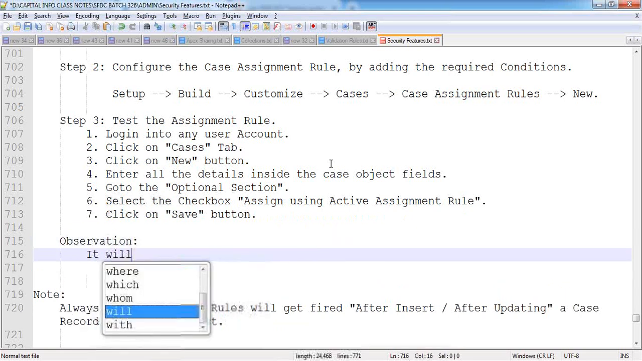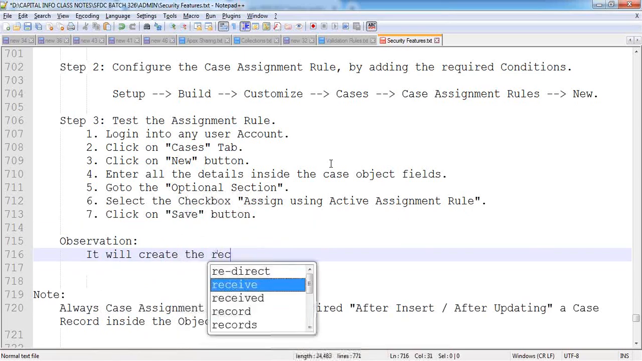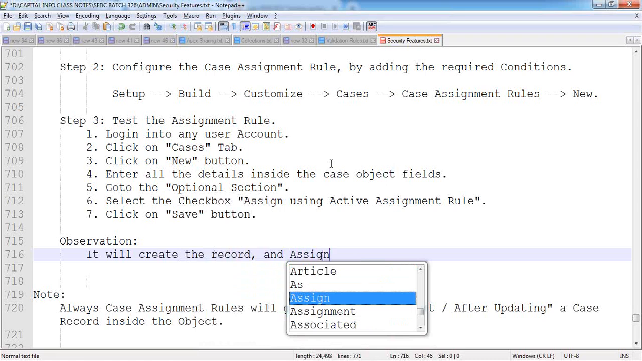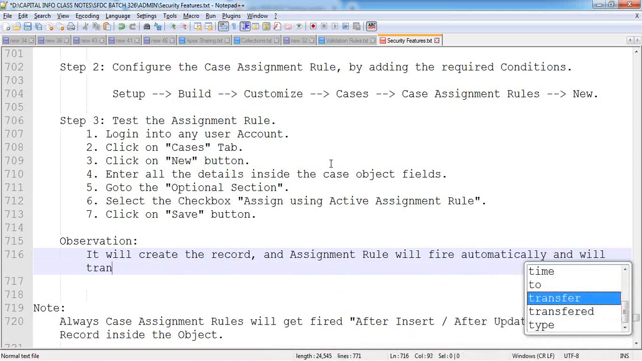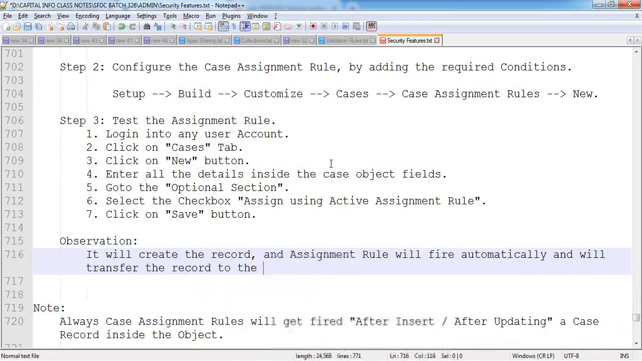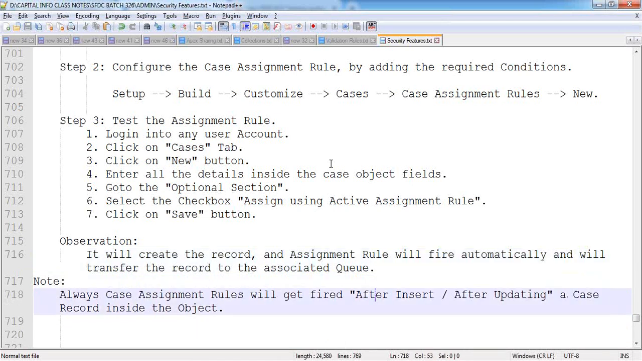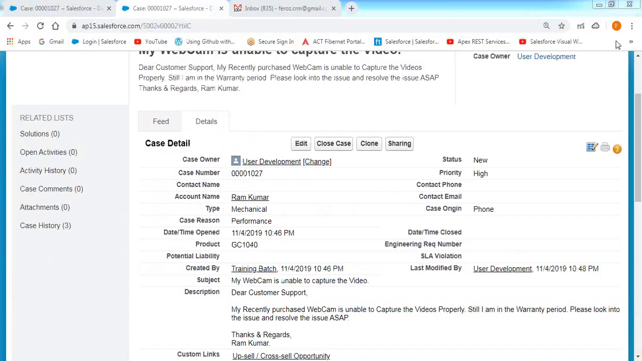And the observation is, it will create the record and the assignment rule will fire automatically and transfer the record to the associated queue. I have given the example on the case assignment rule.